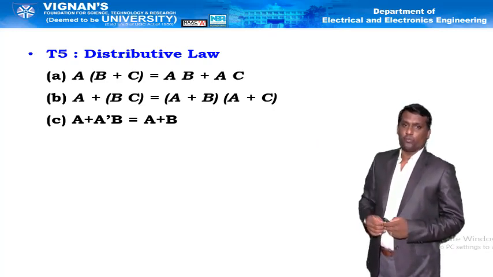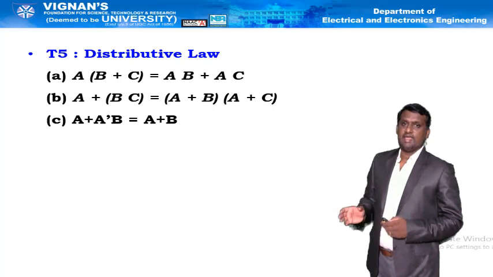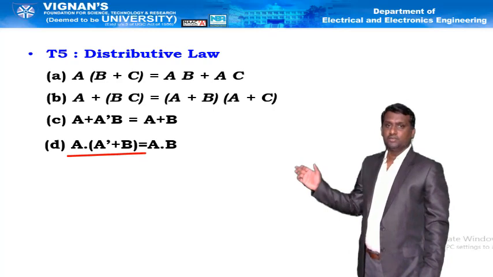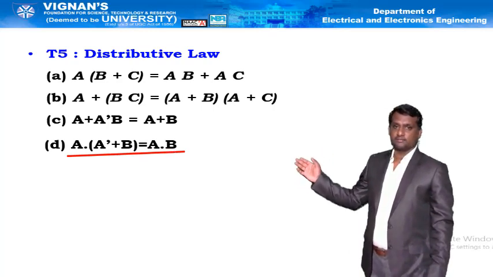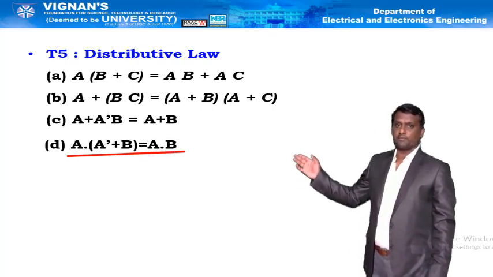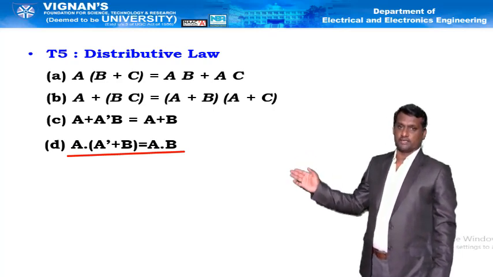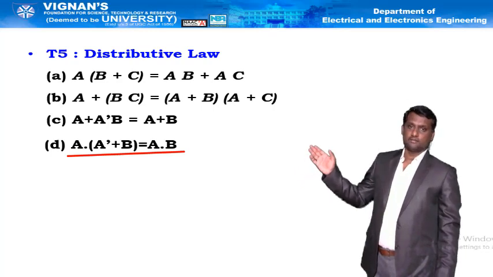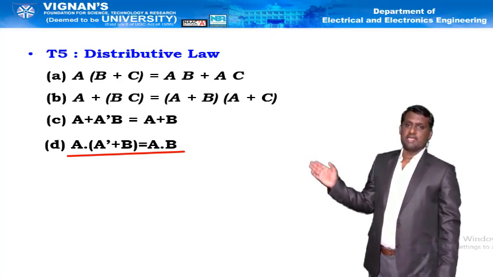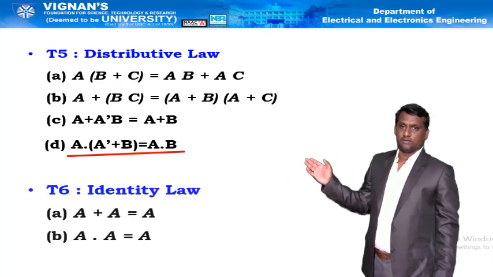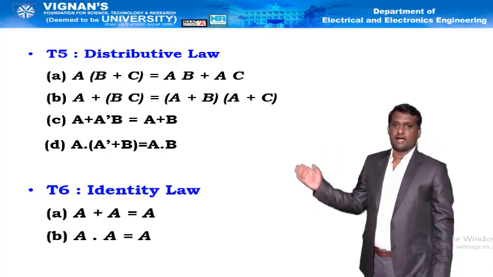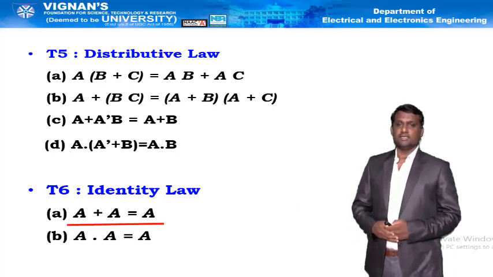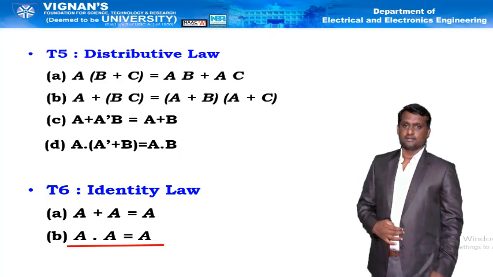How is it? When a is multiplied with 1. Next one, a into a bar plus b is equal to a into b. That is, by multiplying a into a bar plus a into b. A into a bar is nothing but 0. The next one is identity law. That is, a plus a equal to a, and a into a is equal to a.